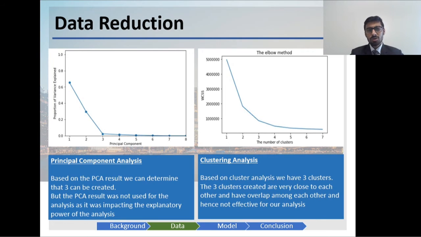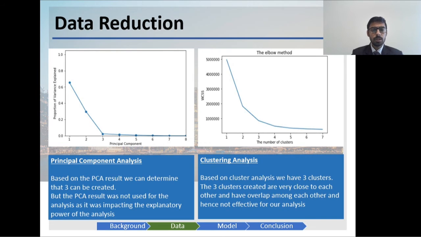Now, a thought was given to data reduction processes, and two different data reduction processes were used to see if they would work for our data preparation methods or not. First one was using principal component analysis.